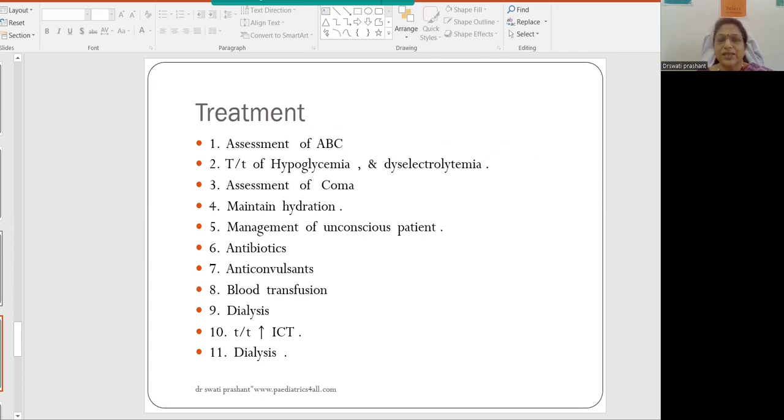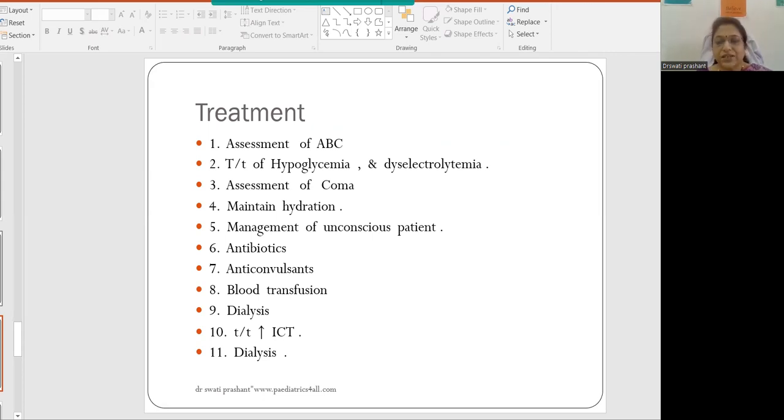We have to treat hypoglycemia and dyselectrolytemia because that will worsen the condition if we do not take care of this. Do the assessment of coma, maintain hydration of the patient, and manage the unconscious patient: catheterize the patient, take care of the bladder and bowel, put in a nasogastric tube, take care of the eyes, take care of the breathing, and if the patient is on a ventilator, we have to take ventilatory care. So this is regarding the management of the unconscious patient.